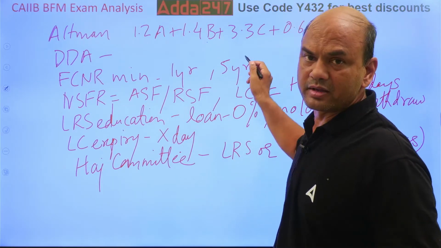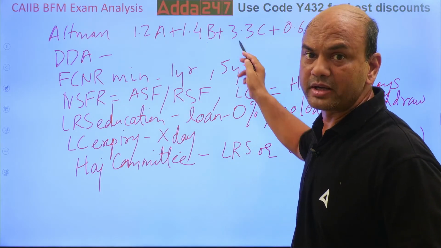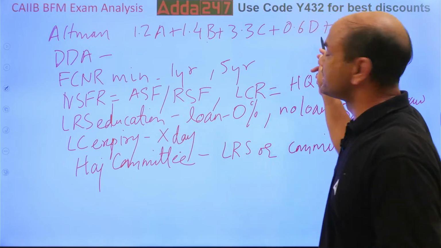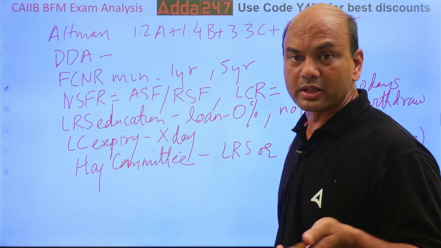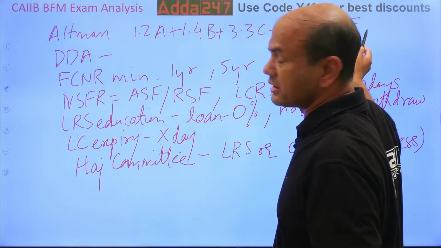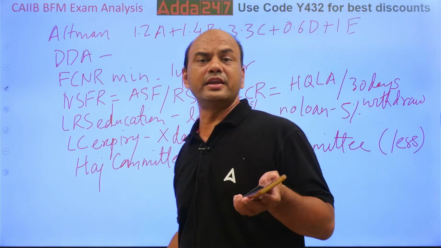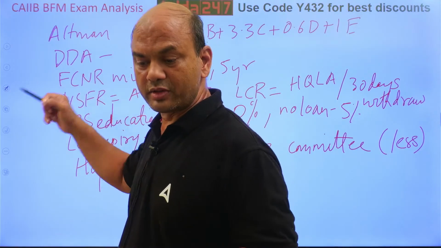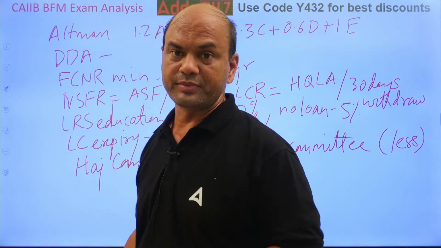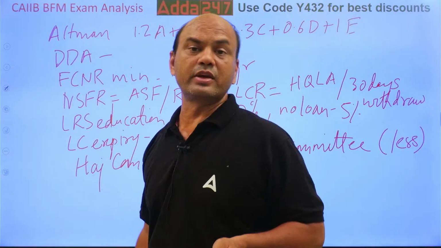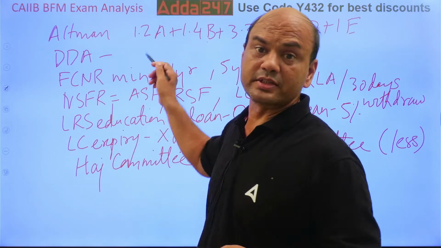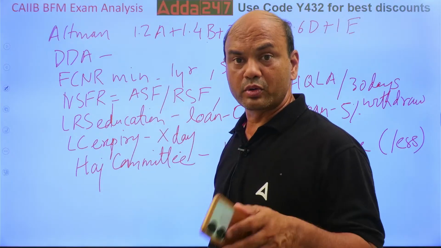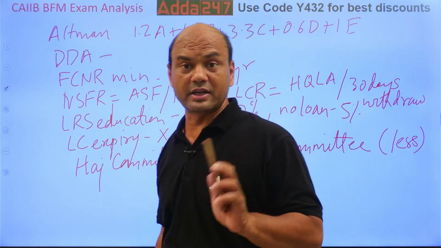C is EBIT upon total assets. D is market value of the share upon total liabilities. E is sales upon total assets. A is net working capital upon total assets. B is reserves and surplus upon total assets. So this you will have to study.